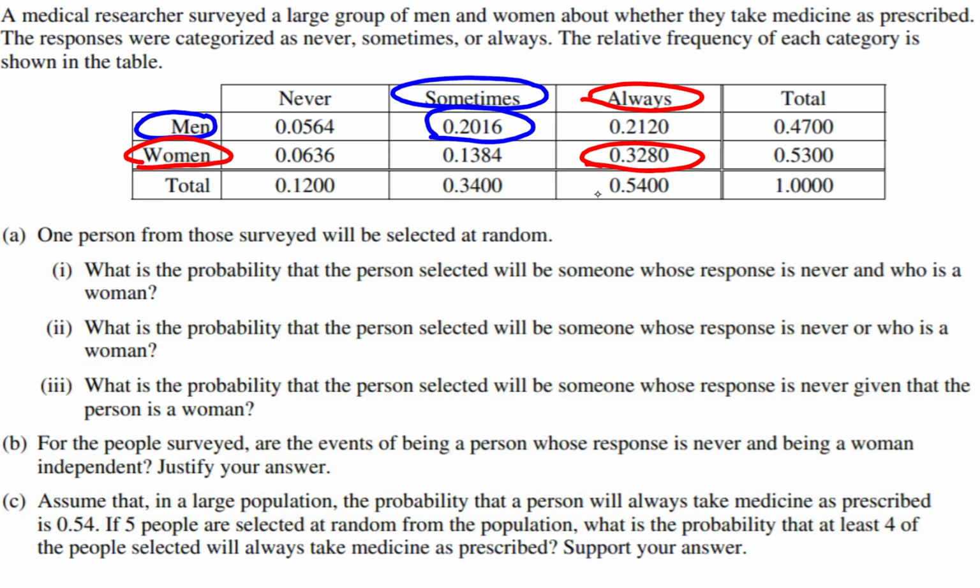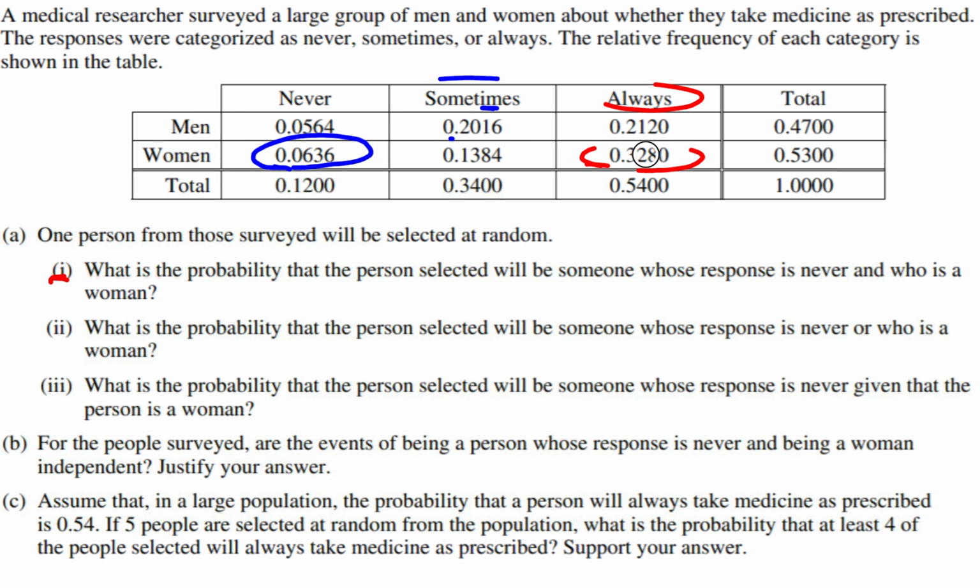Okay, great. Let's start to answer some probability questions and see what they're telling us. So first question, little number 1 there. What is the probability that the person selected will be someone whose response is never and who is a woman? So we look in the woman row and we look for the never column, and that's right here. Let me just erase the other stuff that I don't need anymore.